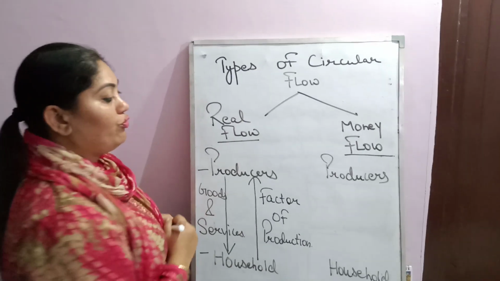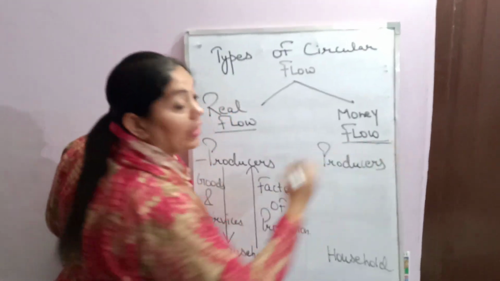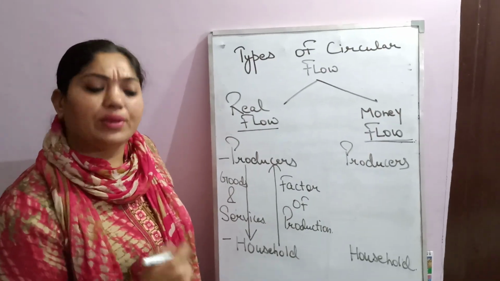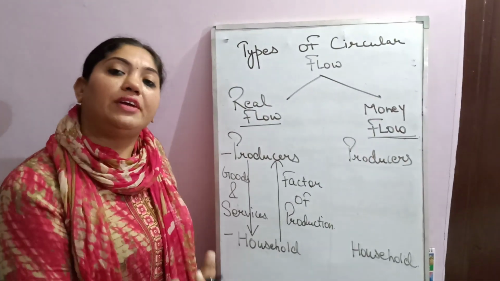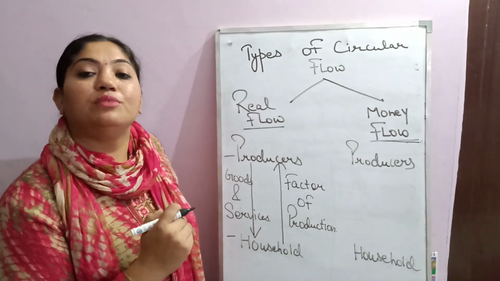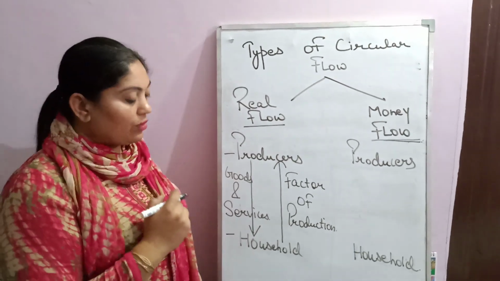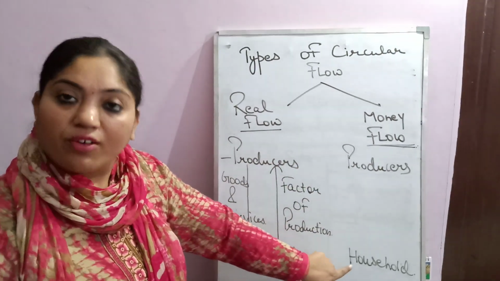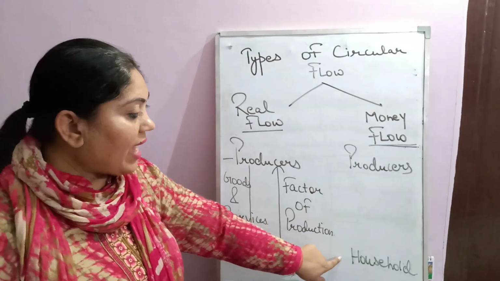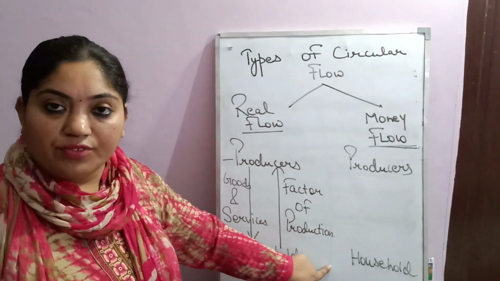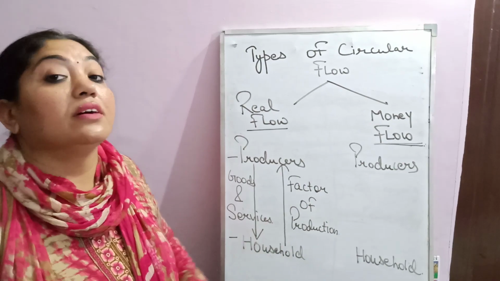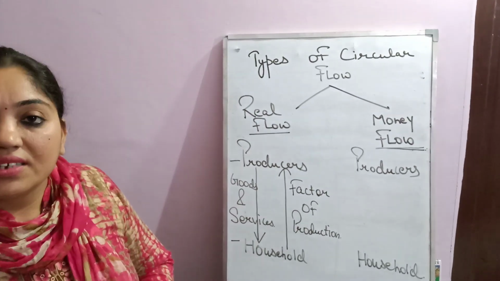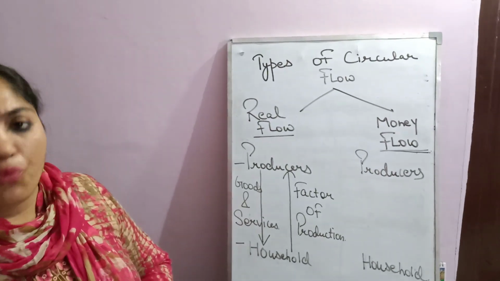The second type of flow is money flow, in which money flows among the different sectors, or you can say that there is involvement of money as a medium of exchange. Like we take the previous example, the producers have used the factor services of the household sector. In return, what will they do? They will pay them. The land will be given rent. Similarly, labor will be given wages.